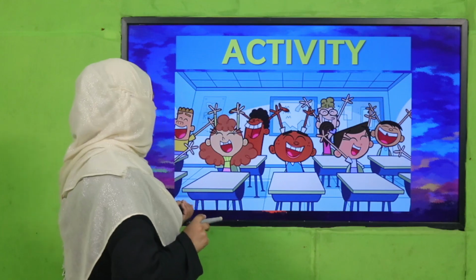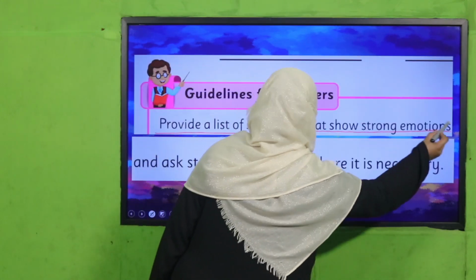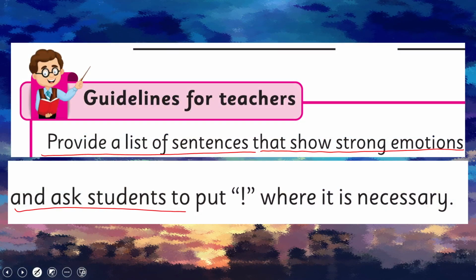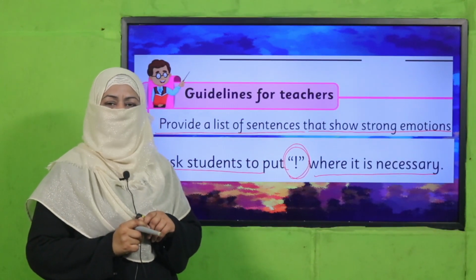Okay, let's practice it through an activity. Provide a list of sentences that show strong emotions and ask students to place an exclamation mark where it is necessary, and also ask the students to read it by showing the expression of the sentence. So pause the video, enjoy this activity, and then come back.